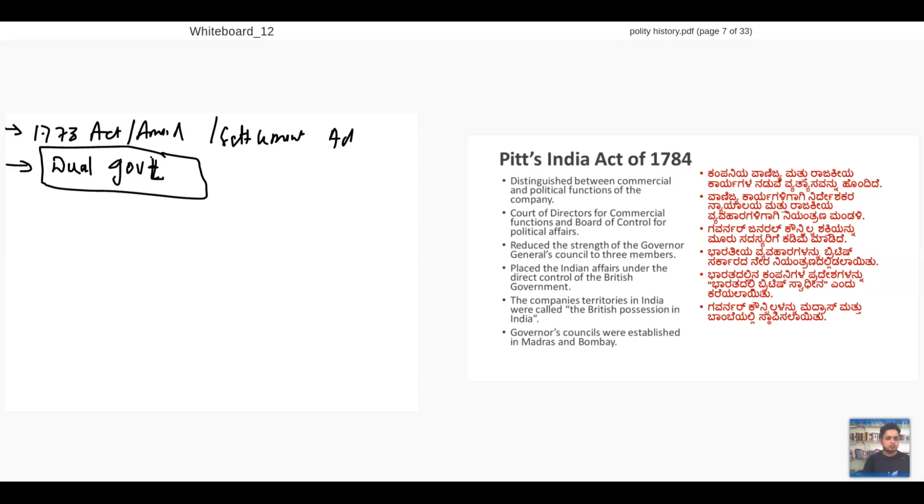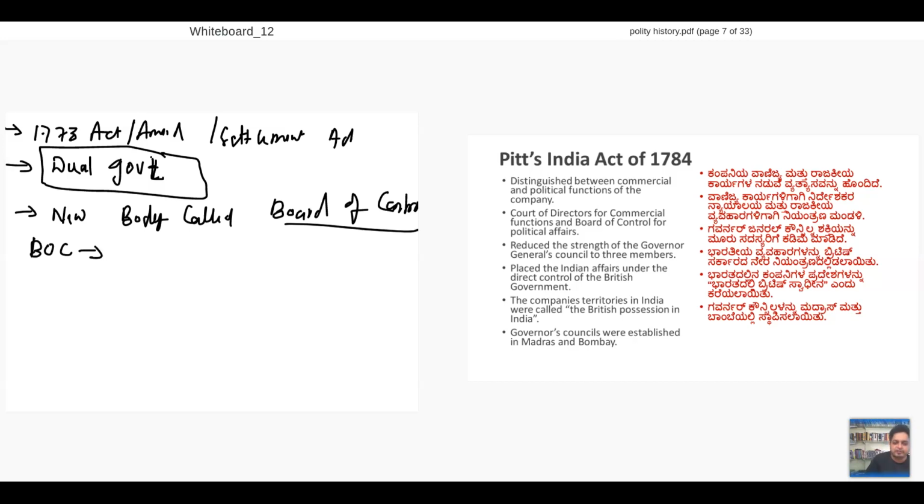Why do I call this dual government? Things start here. Now I'll introduce a new body called Board of Control. BOC. I'll start a body called BOC.